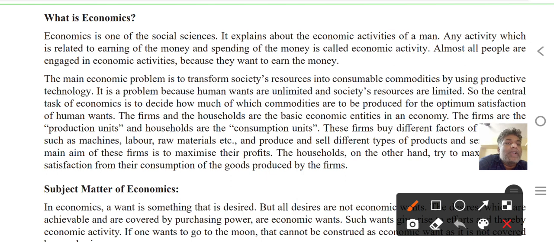It is the problem because human wants are unlimited and society's resources are limited. So the central task is to decide how much of which commodities are to be produced for the optimal satisfaction of human wants.